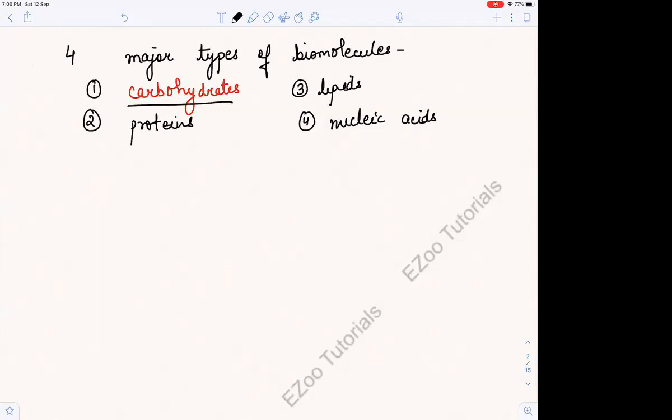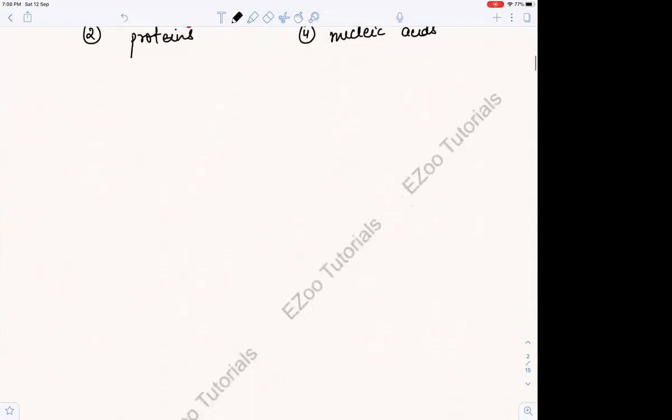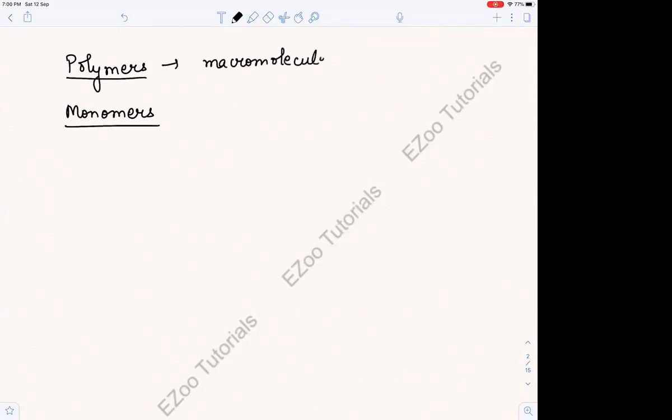So what are carbohydrates? Or before even starting carbohydrates, can you tell me what are polymers and what are monomers? Because we will be encountering these words many a times. Polymers are basically macromolecules. We have done this in the chapter of digestion and absorption. And what are monomers?